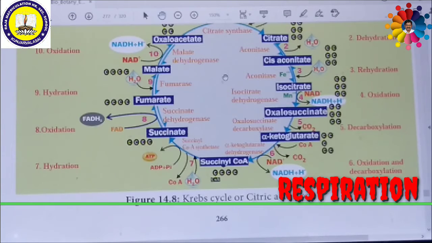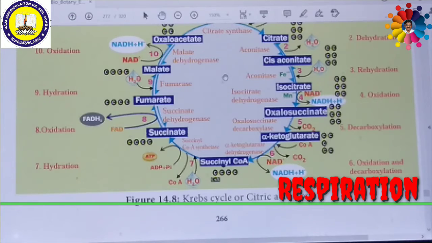Then finally succinate is oxidized by FAD, which utilizes hydrogen atoms from succinate to become FADH2. Then it is converted into fumarate with the help of an enzyme called succinate dehydrogenase. Then the fumarate is hydrated by adding a water molecule to convert into malate with the help of the enzyme called fumarase.